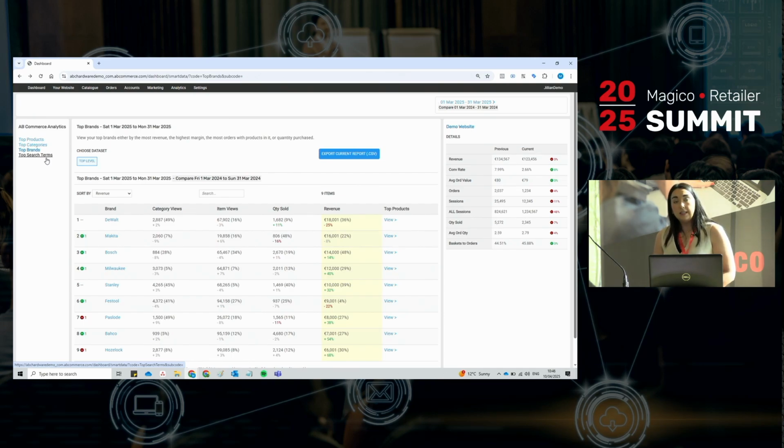Another area is if you are trying to get a brand into your store and it hasn't quite landed yet, but you know people are also looking for that. It's a bit of backup for that as well. And again, you might be looking at that in more of a quarterly review rather than a monthly, but it will show you the search term down the left-hand side and how many times it was searched on the right-hand side.